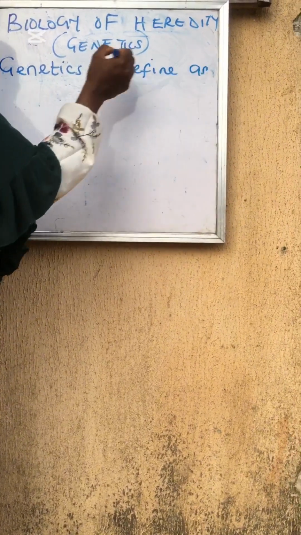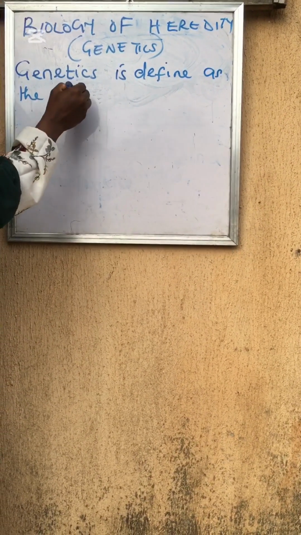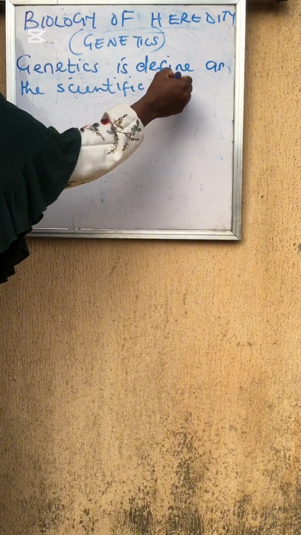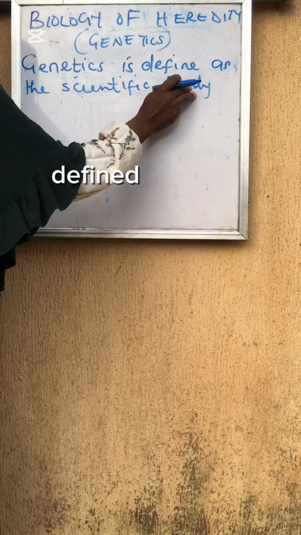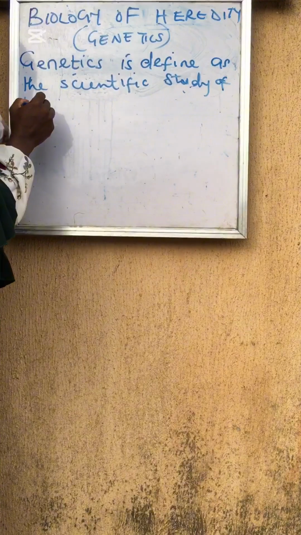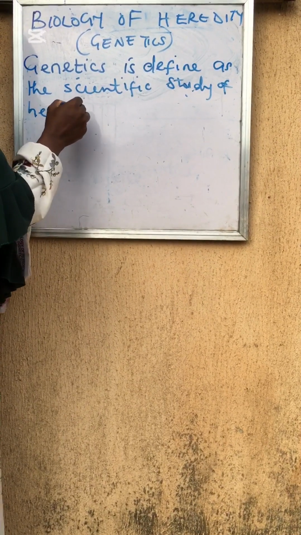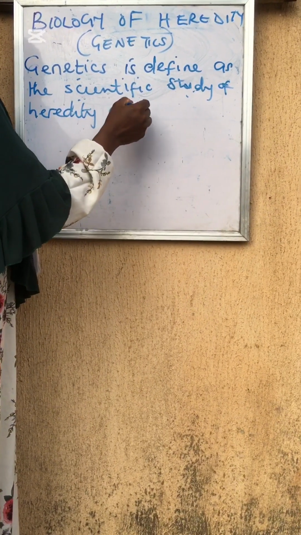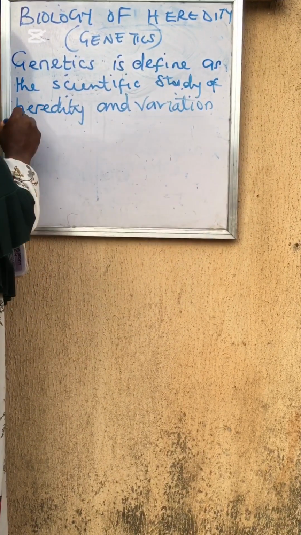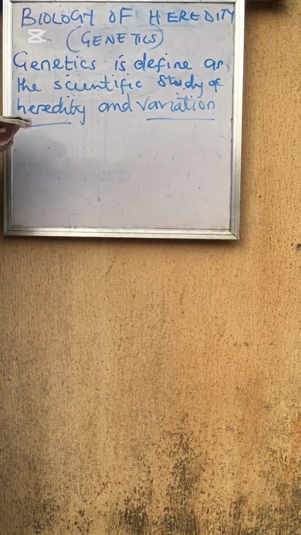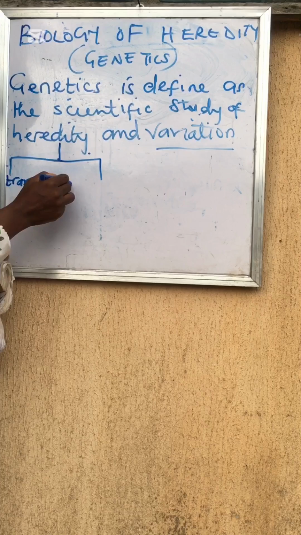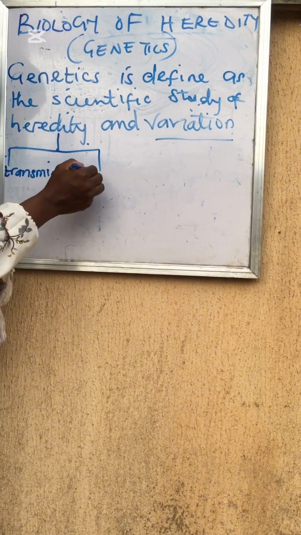So let's begin. When you're talking about genetics, it's talking about that thing in you. It's talking about your gene. It's talking about your genetic makeup. You can see there, I wrote define instead of defined. So genetics is defined as the scientific study of heredity. That is what you inherit from your parents, from parents to child, which is also known as progeny. And variation, differences. What makes you different from one another in living things?